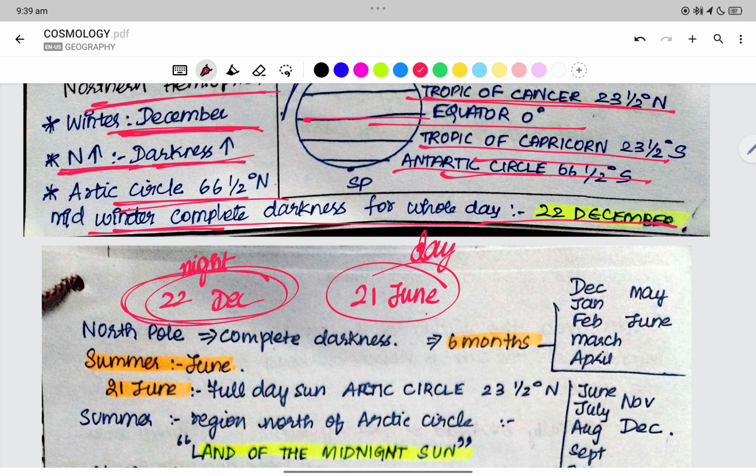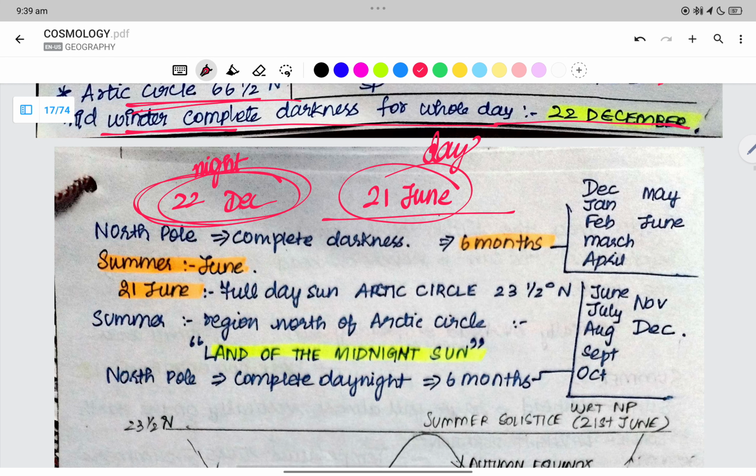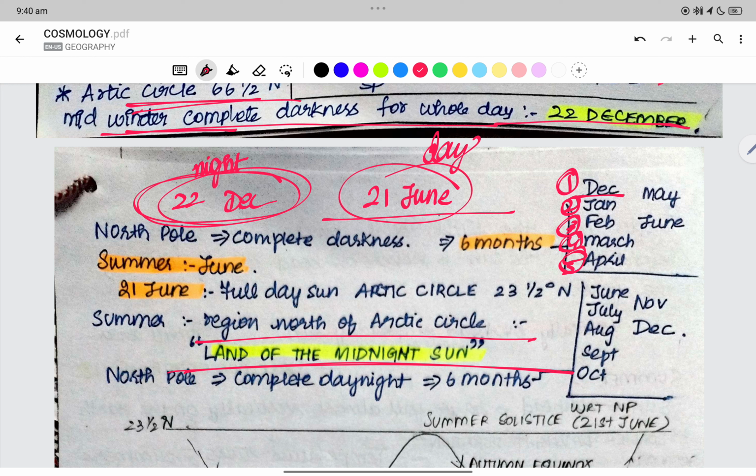day for 24 hours. Summer is called the land of midnight sun. Midnight also we are having sun, right? So December, January, February, March, April, May. So almost it's a 6 months calculation. December to January is 1 month, right? Because it is starting from December 22nd and June 21st.